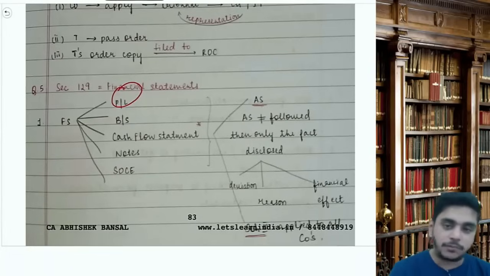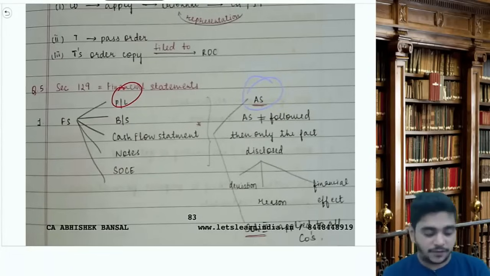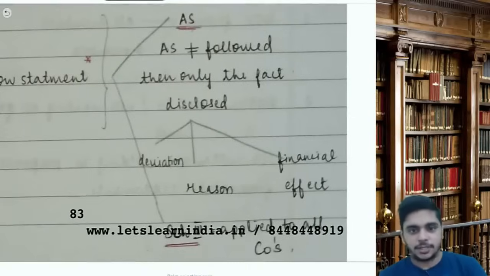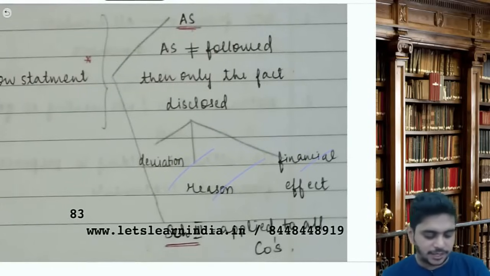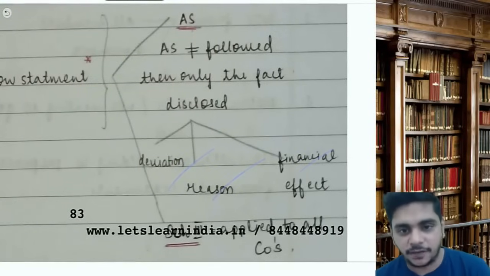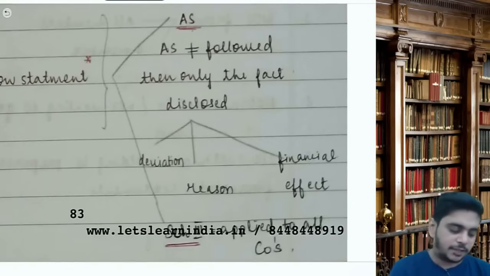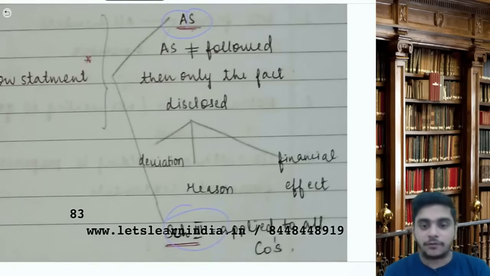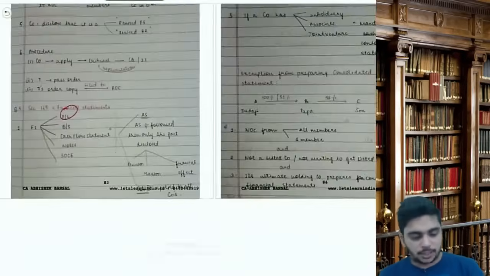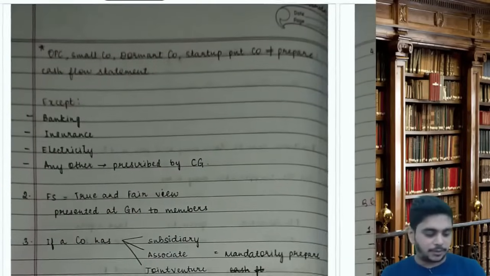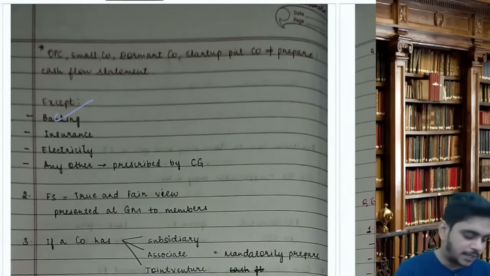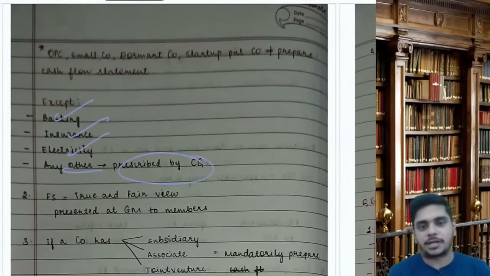Sir, all the FS should be prepared as per AS. If AS is not followed, then the fact should be disclosed. 3 things you will disclose: the deviation, the reason and the financial effect. And one thing you will follow always is AS, and one other thing you will follow is Schedule 3. It is applied to all the companies. But Schedule 3 is not applicable to banking, insurance, electricity or any other company prescribed by CG.